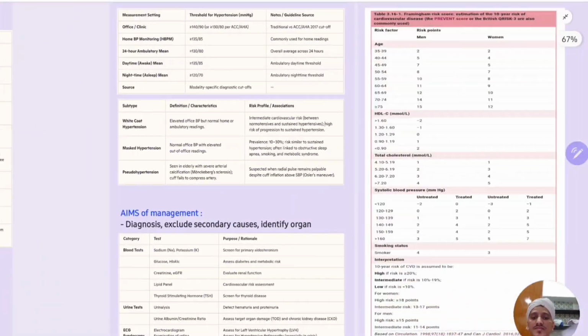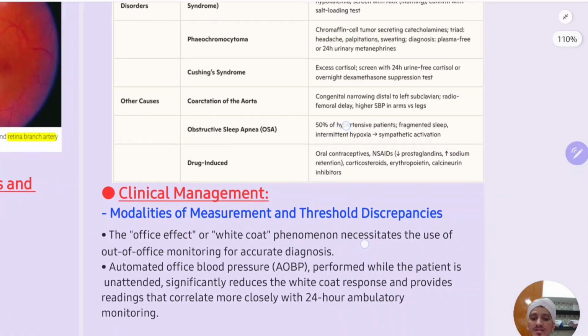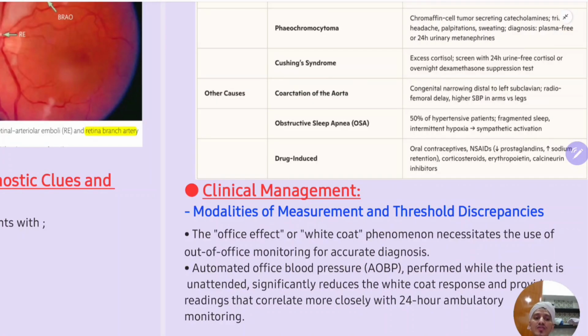Now coming to the clinical management. We will discuss the modalities of measurement and threshold discrepancies, meaning how you measure the BP of a patient coming to you and which threshold you should use. We'll discuss this in the next video. We'll also discuss the initial and secondary investigations, the different types of risk scores for assessing cardiovascular risk, and then how to give antihypertensive drugs, meaning pharmacological treatment and lifestyle advice. If time permits, we will discuss more things also.